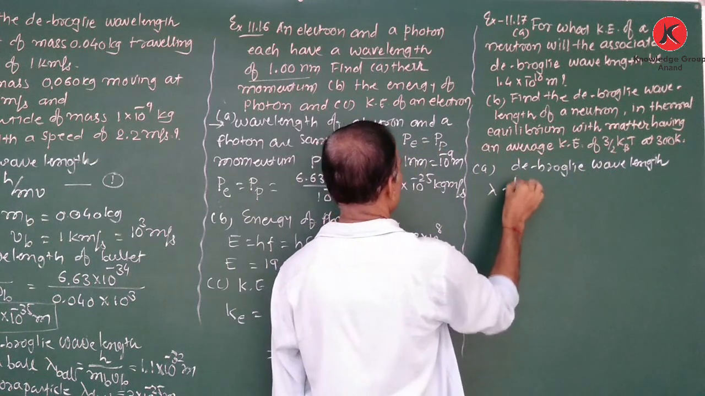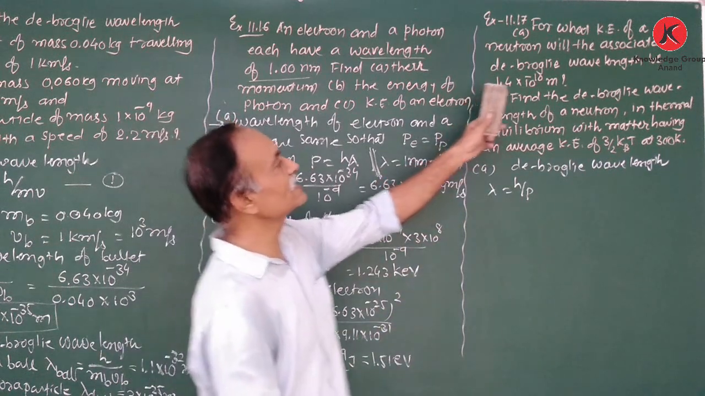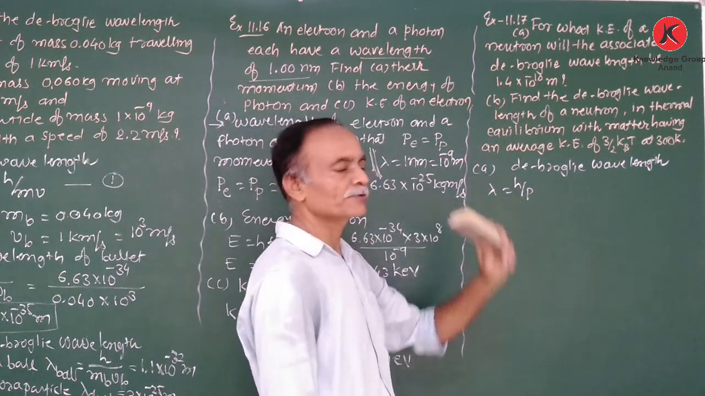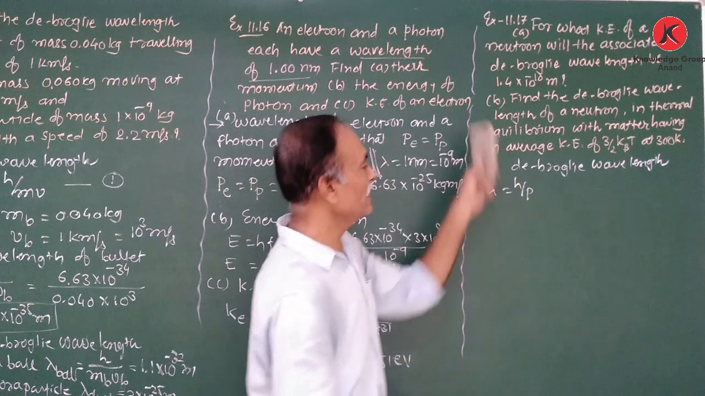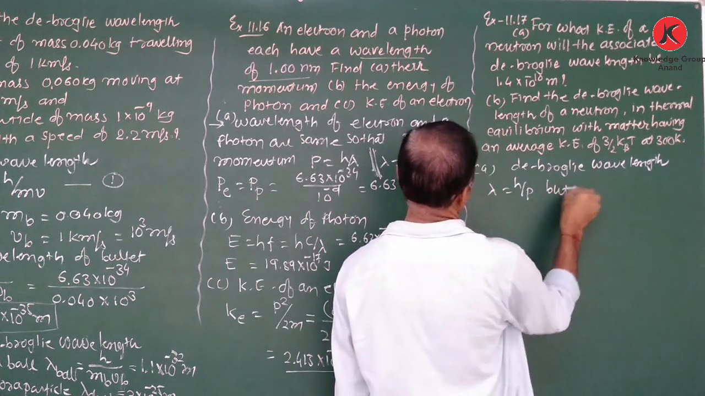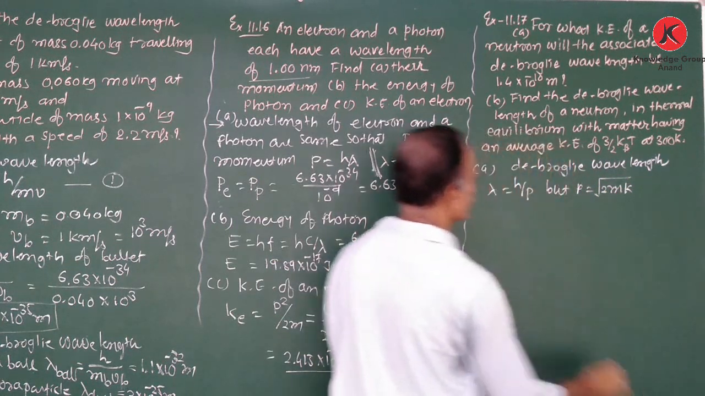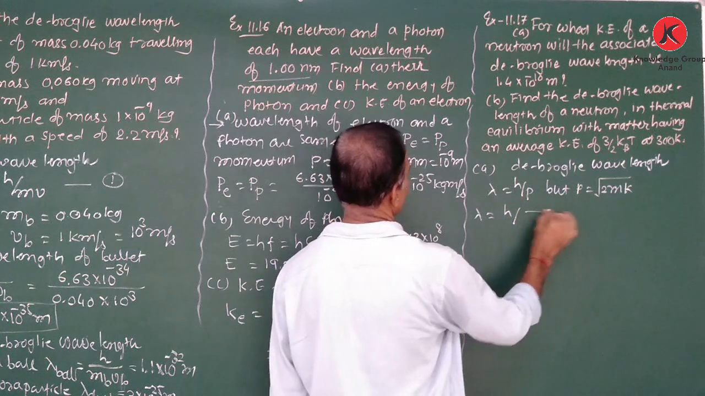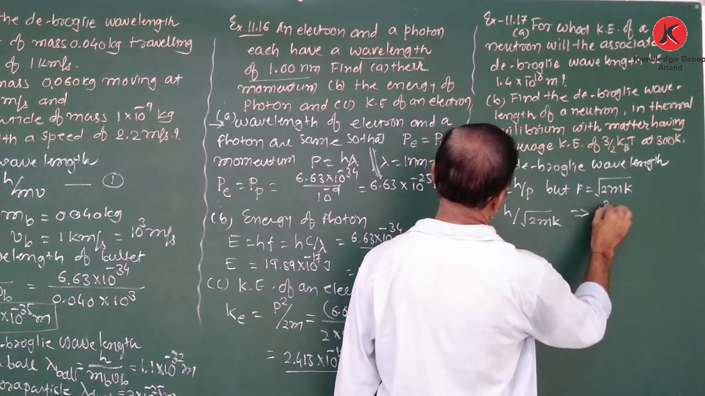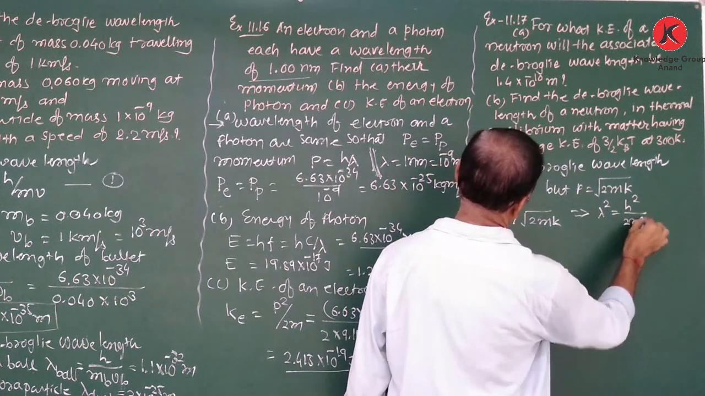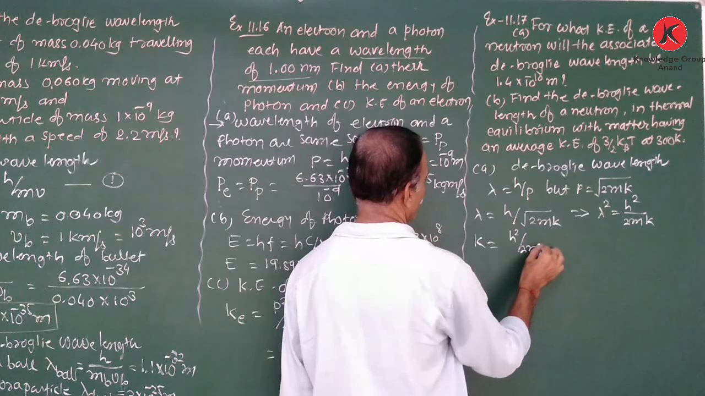So lambda is equal to h upon p. But here momentum is not given. Kinetic energy we have to find out, that means we have to substitute the value of momentum in terms of kinetic energy. Wavelength is given here. But p is equal to under root of 2mK. Therefore, lambda is equal to h upon under root of 2mK. Therefore, lambda square is equal to h square upon 2mK. Therefore, kinetic energy K is equal to h square upon 2m lambda square.